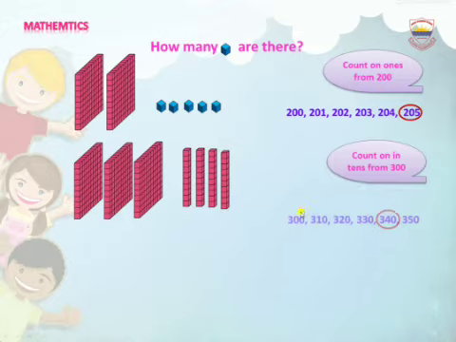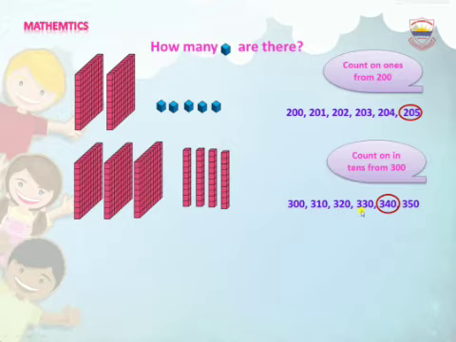Look at these numbers. There are 300, 310, 320, 330, 340, 350. Which number is the right answer? Yes, it's number 340. So we circle the number 340.